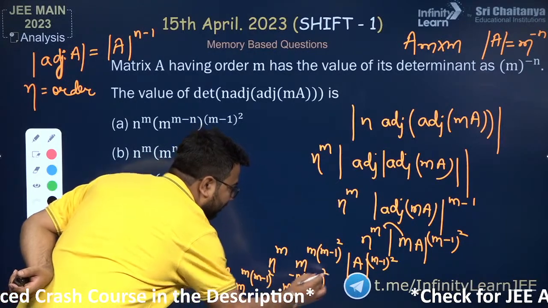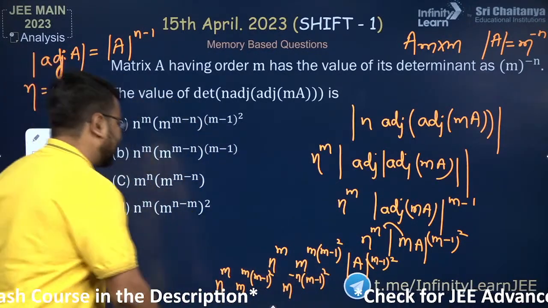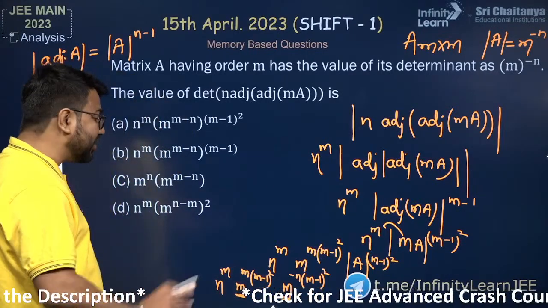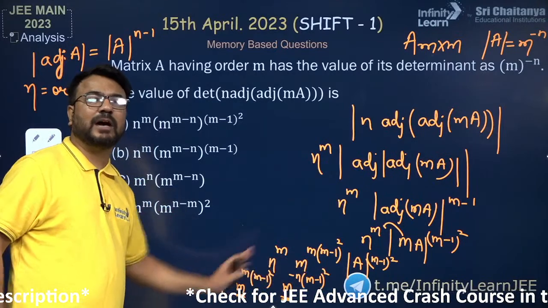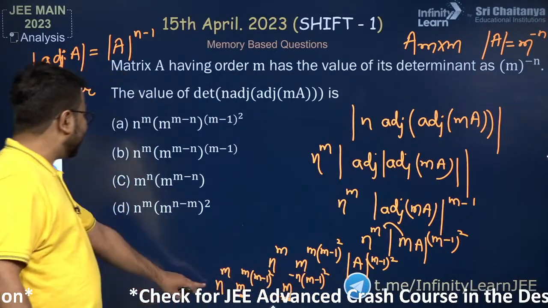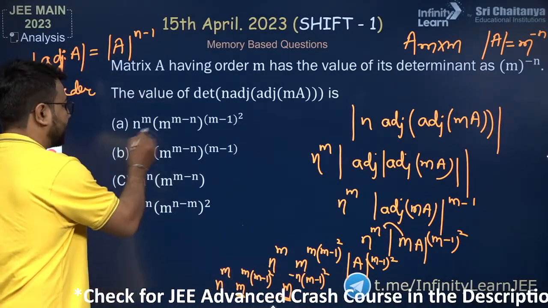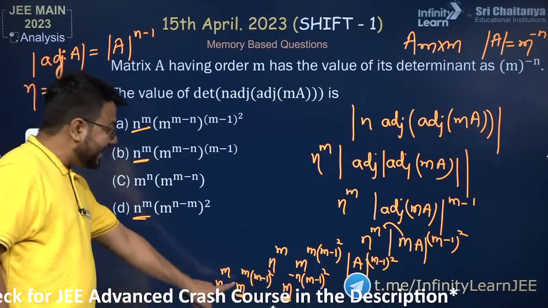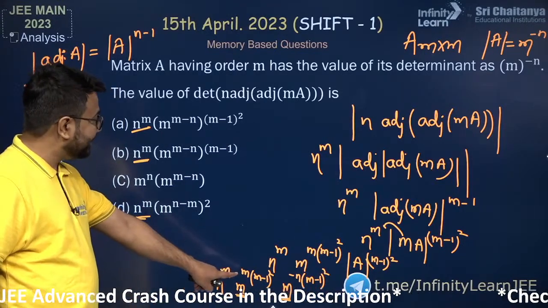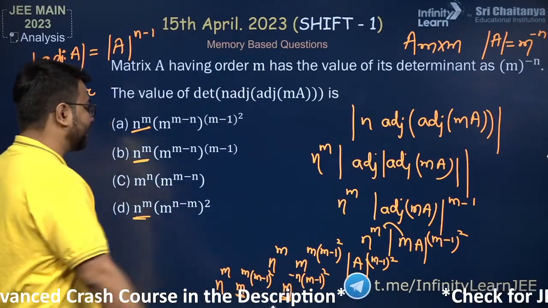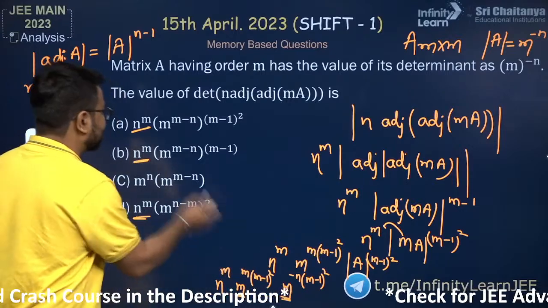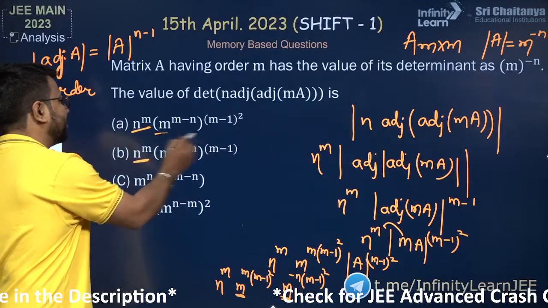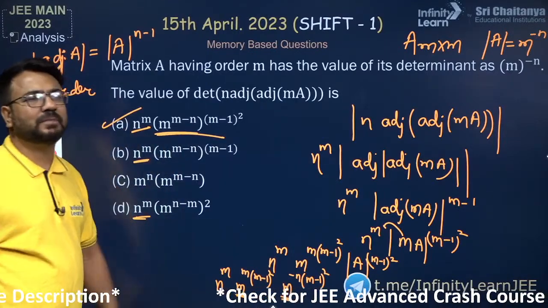So I hope you are able to understand this. Here also we have the same base, here also we have the same base. So we can actually add the powers. So here what we will observe, n raised to the power m is there in option A, option B, and in option D also. And m raised to the power m minus n into m minus 1 whole square is only present in option A. So that is why option A will be the final answer.